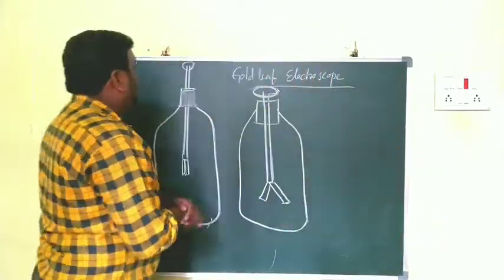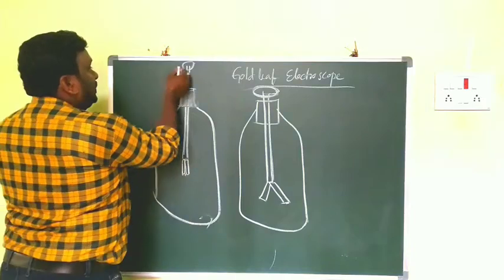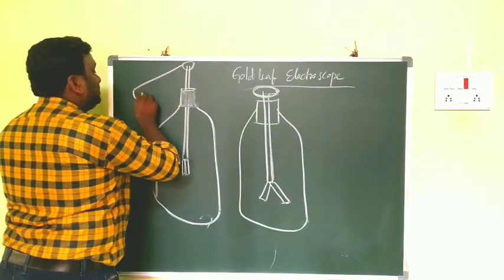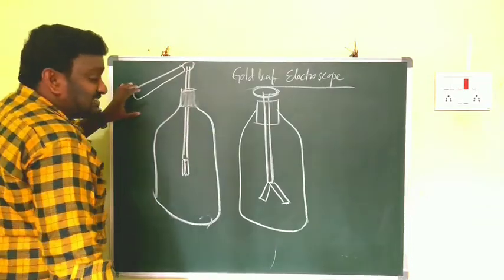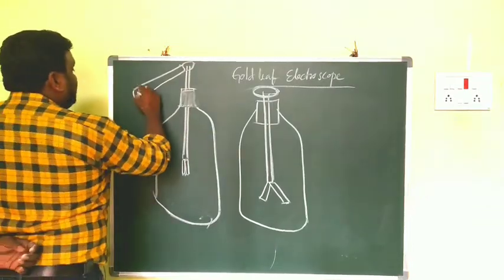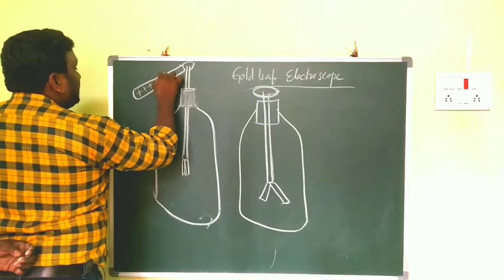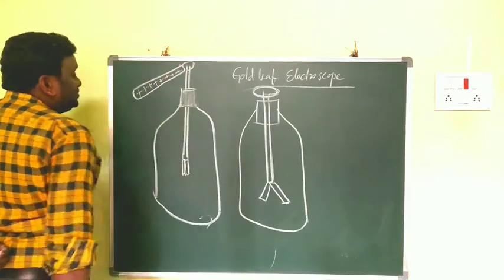Now I am taking the glass rod. Already the glass rod is rubbed with the silk cloth. That means the glass rod has some charge. What is that? Positive charge.